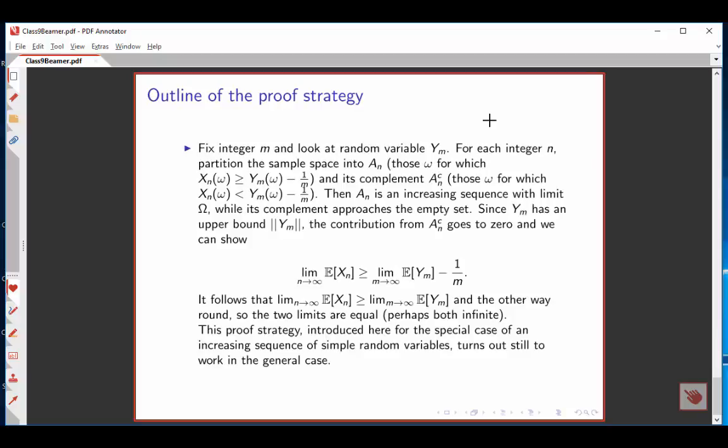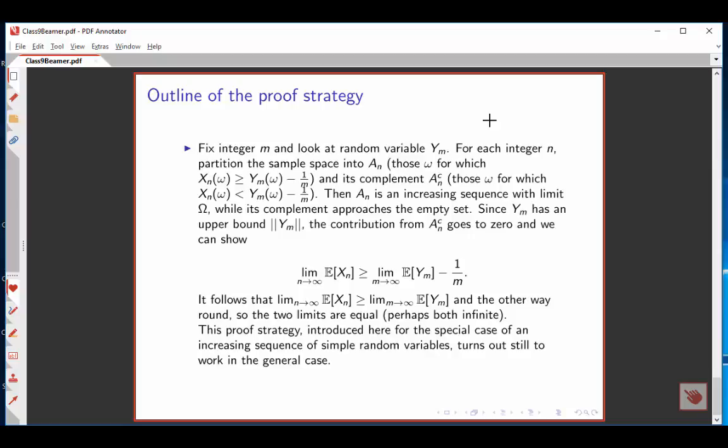The full proof is in Deneen. We'll look at it more carefully in class, but let me outline the proof strategy here to finish up. So, we're going to fix the value of m and look carefully at the random variable y sub m. That's the payoff scheme in the second pub on day m.